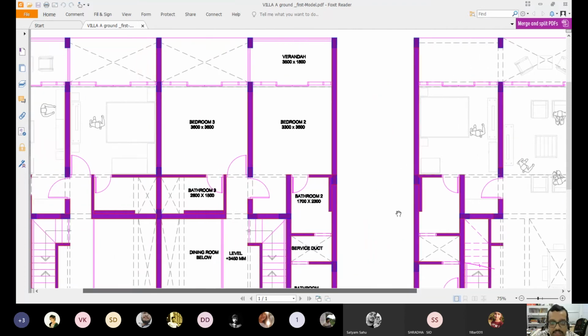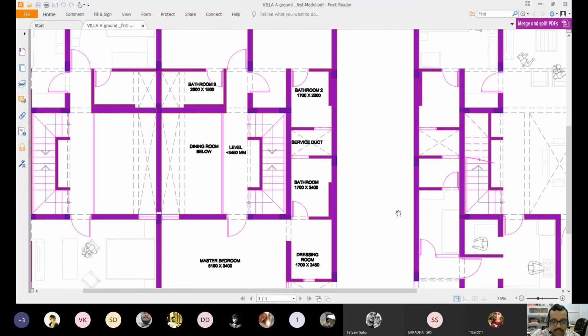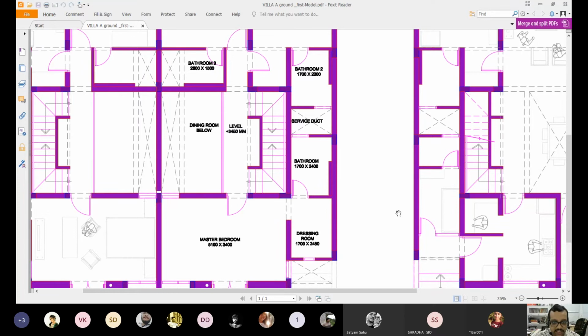Again, coming back to this part, first floor. From this place, we come to the master bedroom. The master bedroom has good windows outside, a dressing room here, or a powder room, sometimes known. Don't be afraid of these terminologies. In northern India, these rooms are generally known as powder rooms, and in central or southern or eastern India, we call it a dressing room. So through this dressing room, we enter into the bathroom.